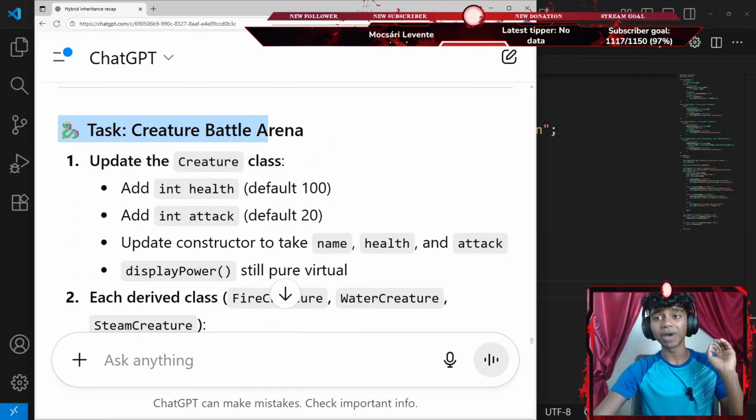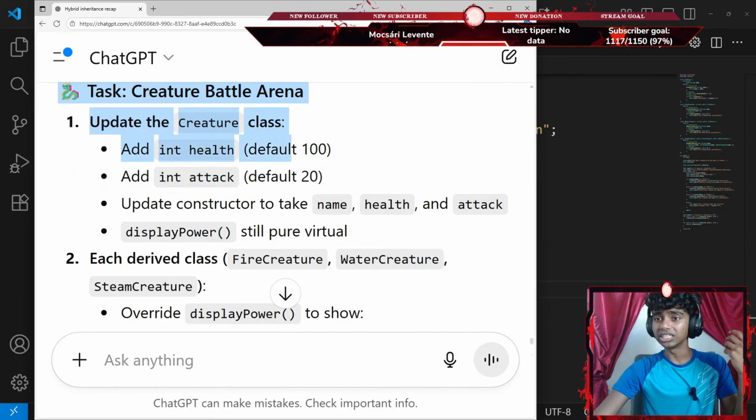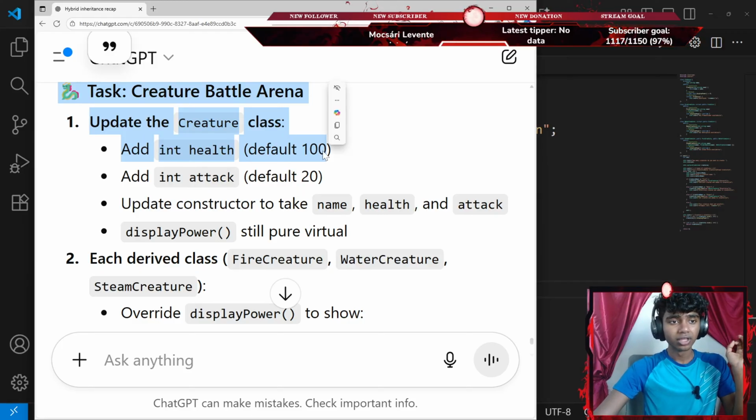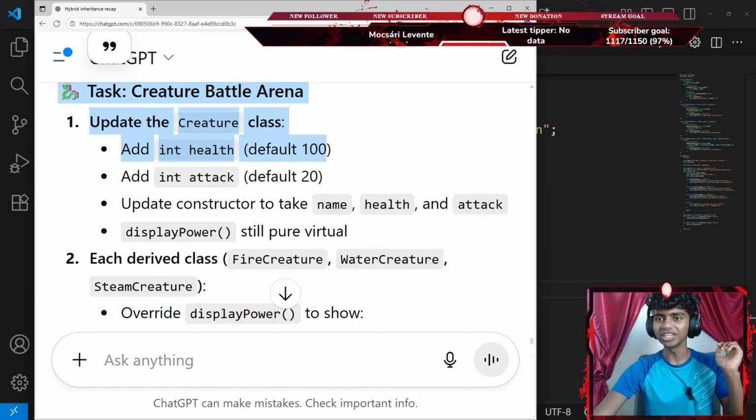I gotta create a battle arena, update the creature class, add integer health, default is 100. Okay, what are you actually doing, bro? Just learn creating a 2D game. Honestly, that does make sense. Once I do start SDL, I will actually work on making a 2-dimensional game. That's it, but make a game. Honestly, I should actually make a game.